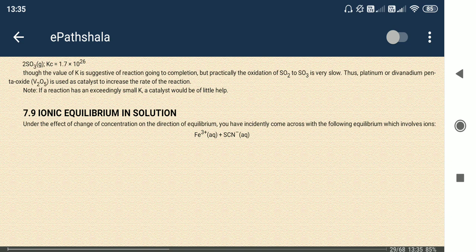So this much only. Ionic equilibrium I will discuss in some other lecture. Okay, thank you.